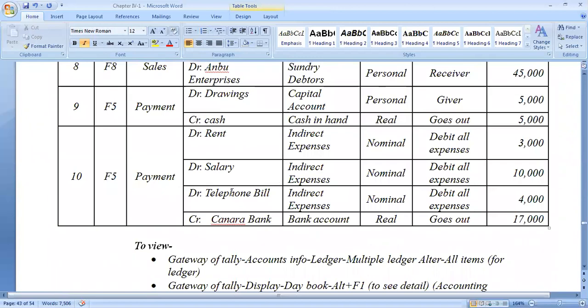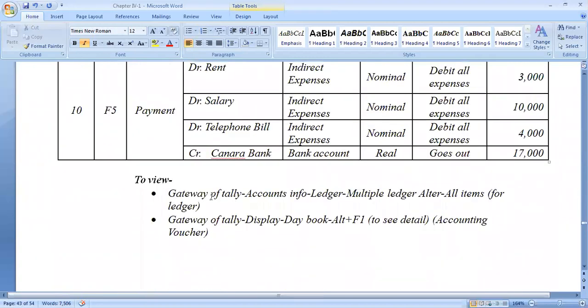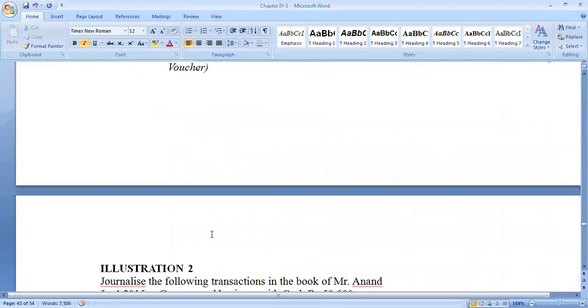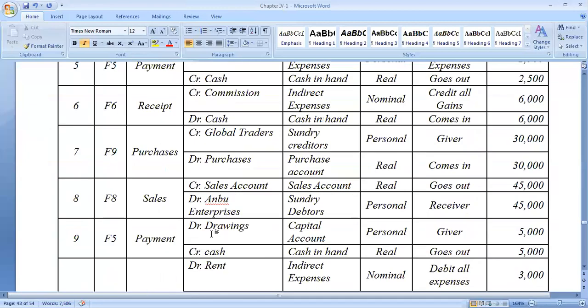So rent, salary, telephone bill was paid. It was through Canara Bank. As it is a payment transaction, debit comes first and credit comes next. Next, to view what transaction you have recorded: Accounts Info, Ledger, Multiple Ledger, All Items for the ledger. Also you can click on Display and Day Book, and press Alt plus F1, which is the shortcut key to view the accounting voucher. Clear?